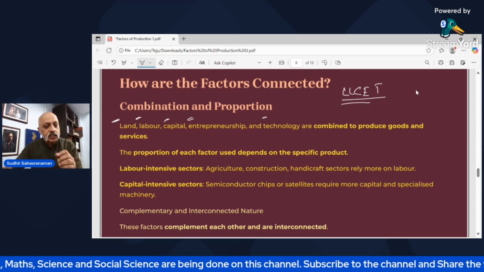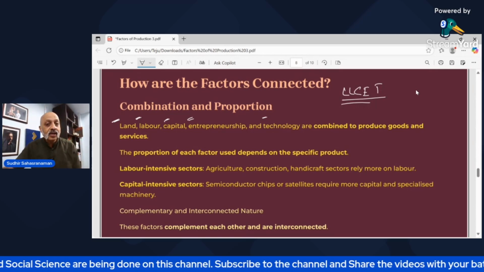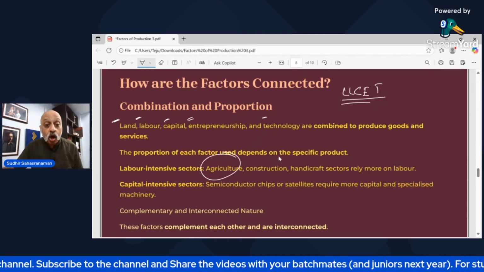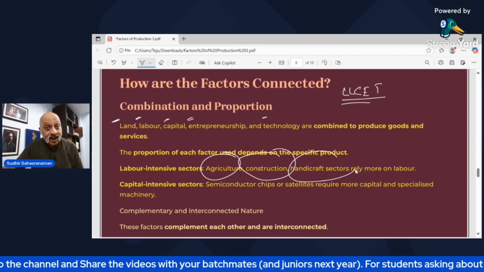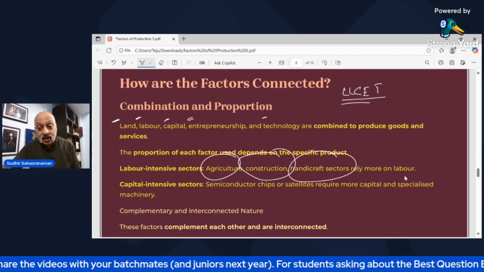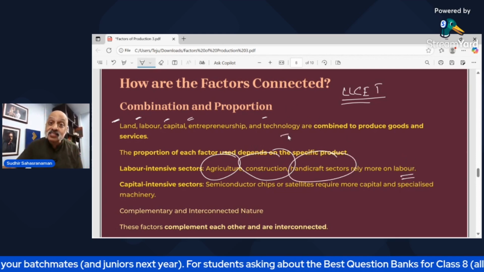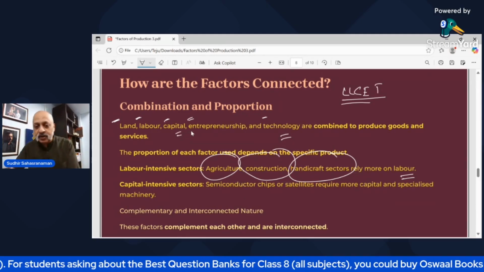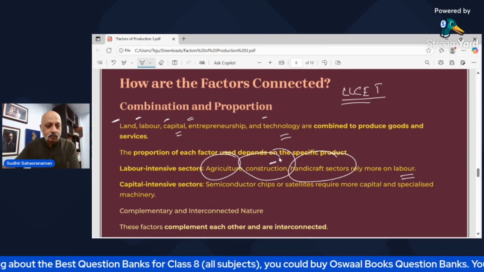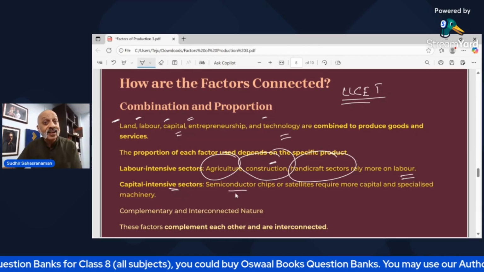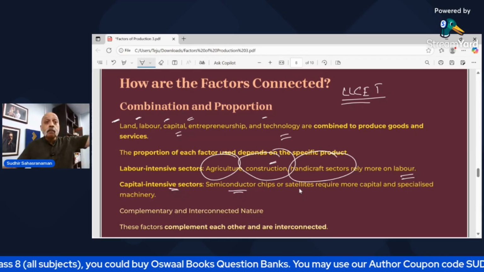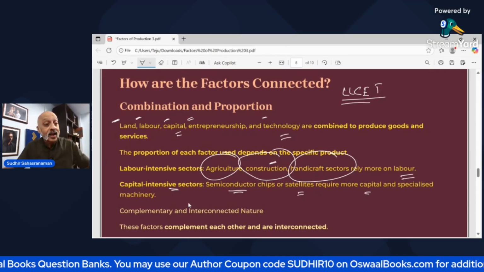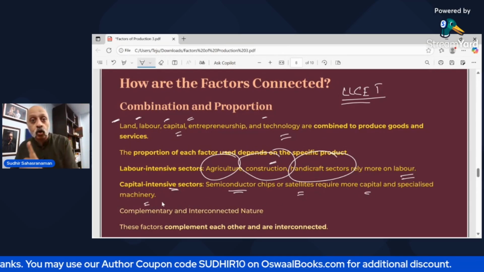So the proportion of each factor depends on the specific product, right? So if it is labor intensive, where you need to put in a lot of labor, like agriculture or the construction industry or making handicraft, they are relying more on labor and less on technology, right? Capital is not so intensive, though construction will need a lot of capital. Similarly, capital intensive industries like semiconductor chips or making rockets or satellites need a lot of money and specialized machinery and also technology, right?